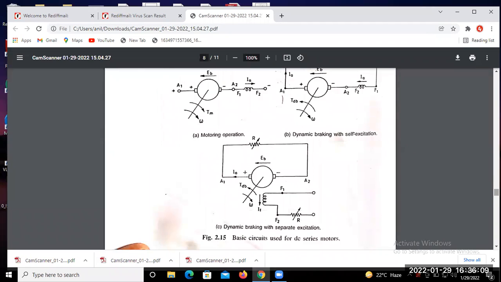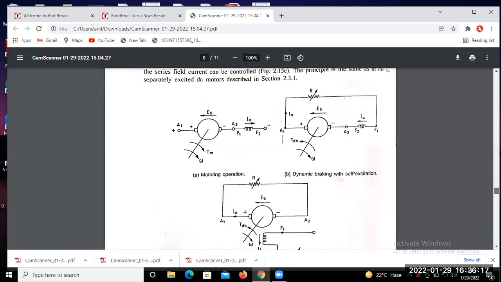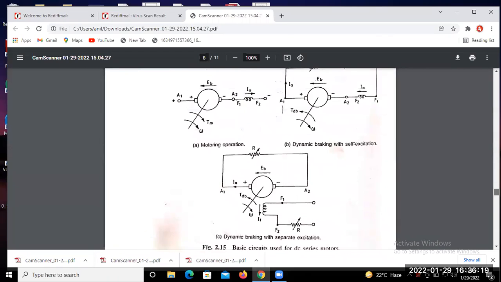What is the connection of a separately excited machine? This machine is said to be separately excited. What is the meaning of separately excited?